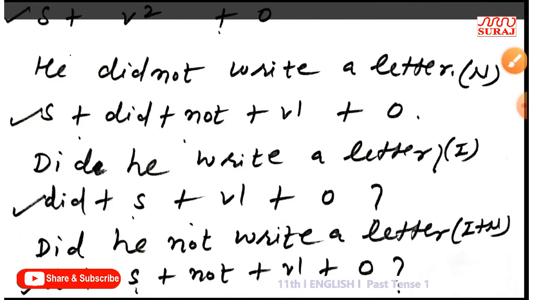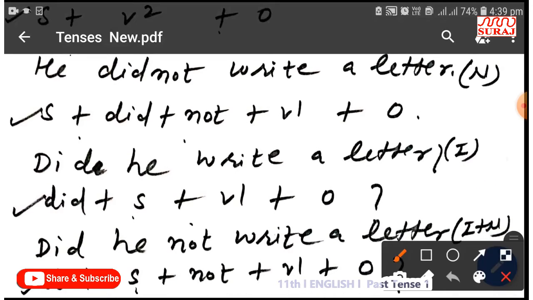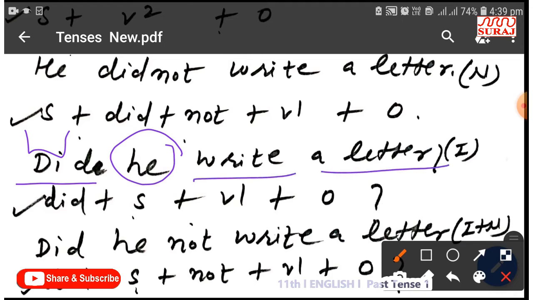In interrogative sentences, I have also told you about the interrogative sentences. Interrogative sentences either start from a helping verb or the WH family. After that we should mention the subject, after that the main verb and after that the rest part of the sentence. Did plus subject plus first form plus object.